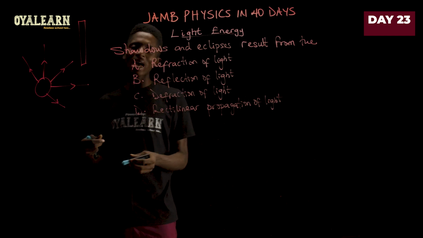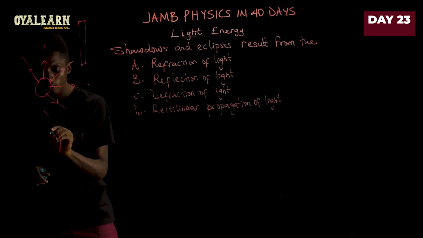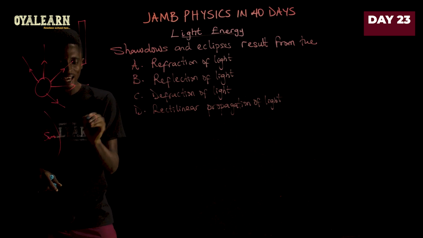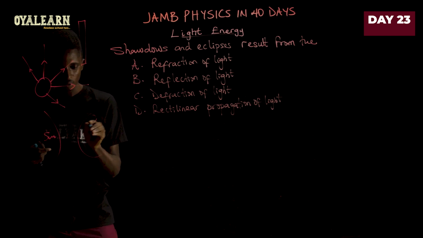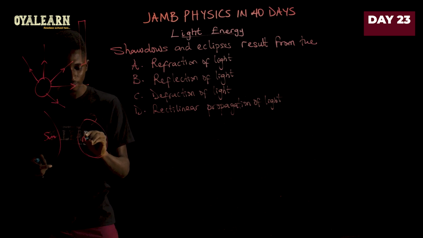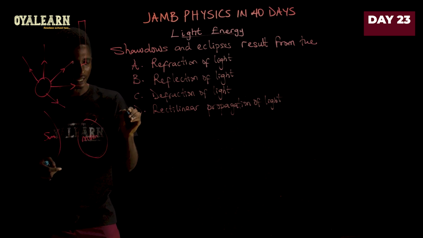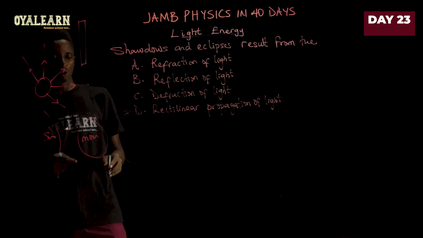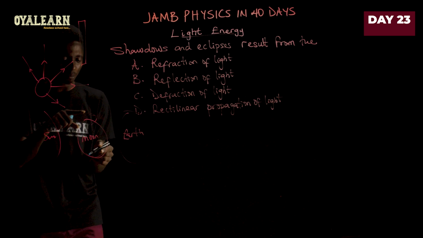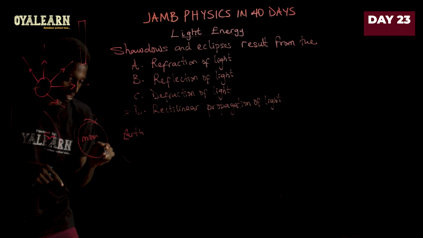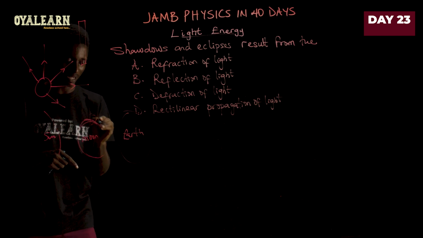Like what we call the solar eclipse means that you have the sun, and then the earth, and then the moon. So let me put the moon in the middle here, and then the earth, like so. Because this moon is considerably smaller anyways, don't mind my drawing.